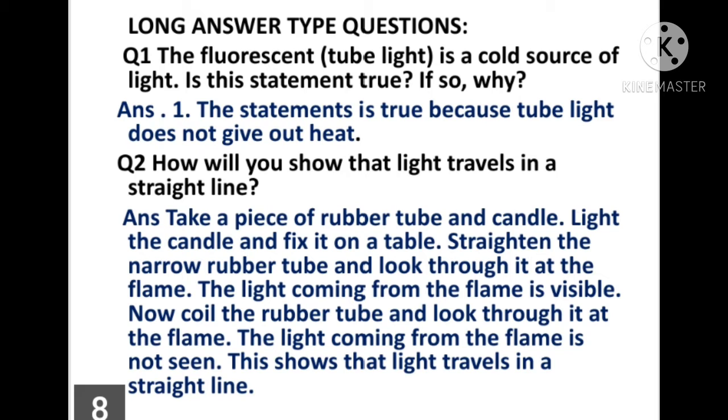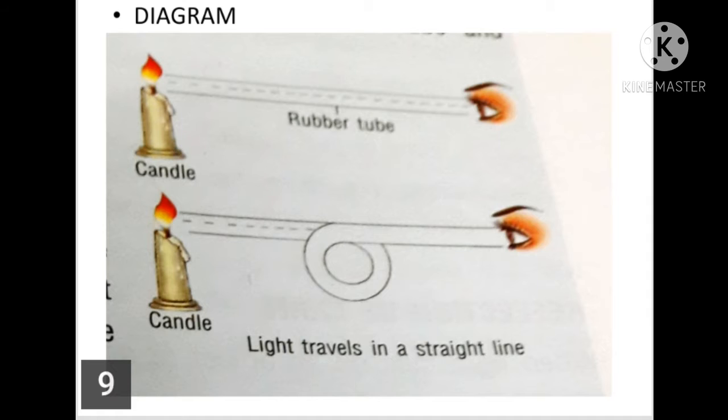When the rubber tube is straight, we are able to see the candle flame light. But when the rubber tube is coiled, we are not able to see the candle flame light. So this shows light always travels in a straight line. Now look at the diagram. When the rubber tube is straight, the eye is able to see the candle light. When the rubber tube is coiled, the path of the light is not straight, so the person is not able to see the candle flame.